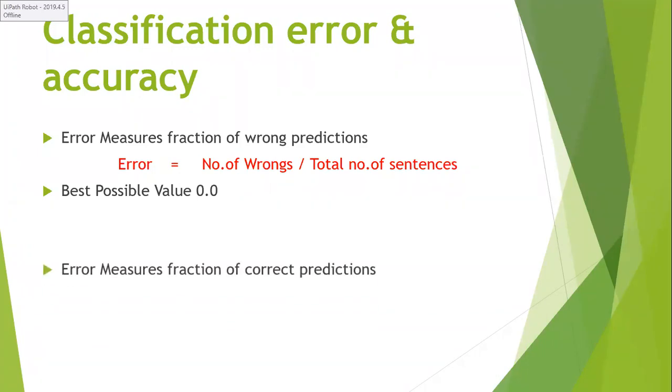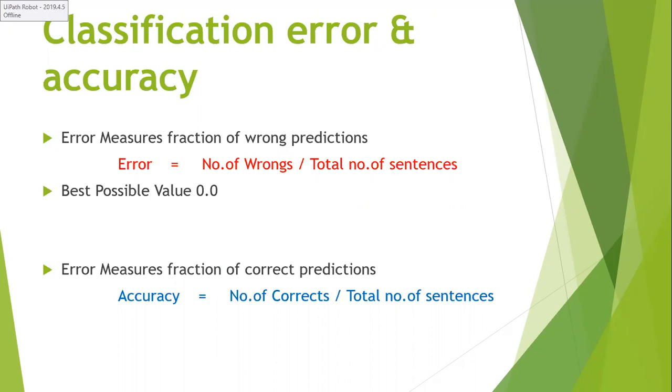Now, accuracy is calculated as the number of corrects divided by the total number of sentences. For example, I have 100 reviews. All these 100 reviews are input to my learned classifier, and it predicts 80 sentences as correct labels.